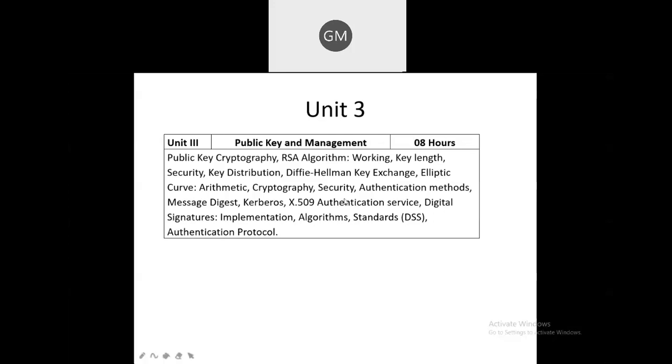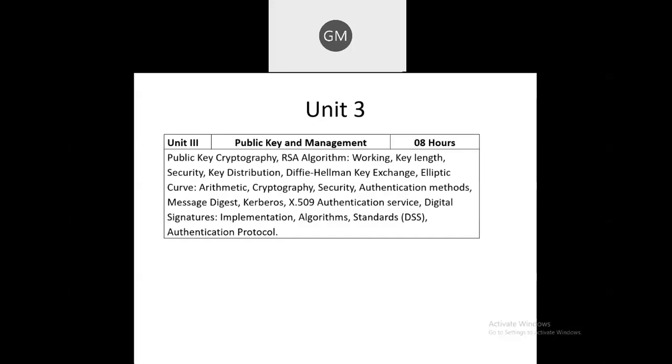Next is the X.509 authentication service. This is one of the types of authentication which is needed when two users are communicating or exchanging data between them. As I told you, there are various methods available to check whether the data coming from the sender is from an authenticated user, and the data received by the receiver is also at an authenticated receiver. For that purpose, we have different methods. Out of those, X.509 is one of the techniques.